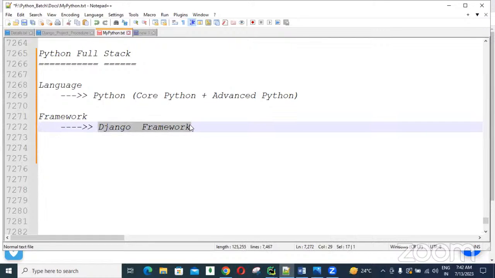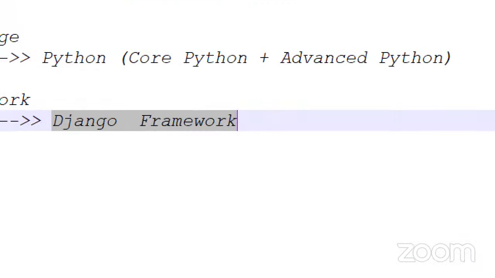Why are we learning this Django framework? If we want to develop web applications like Zomato, Swiggy, Book My Show, YouTube, Amazon, Flipkart, these kinds of applications, then after Python, we need to learn the Django framework. Python is a general purpose programming language. It means after learning Python, guys, we can choose a number of courses. If you want to develop web applications, you are going to choose the Django framework.